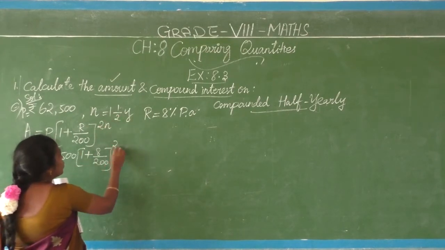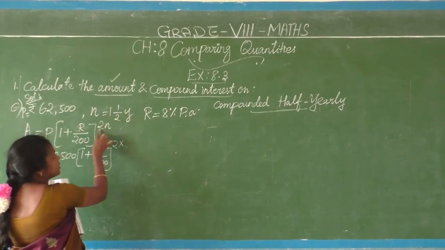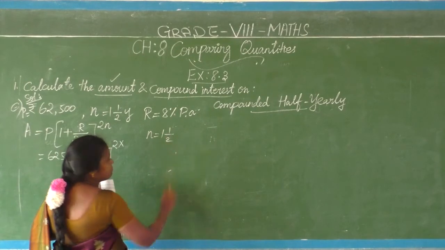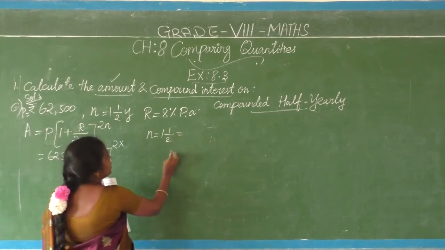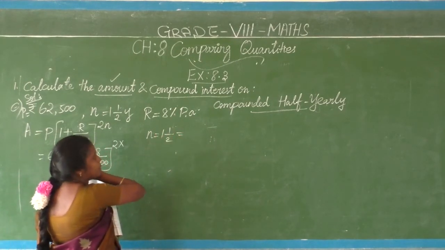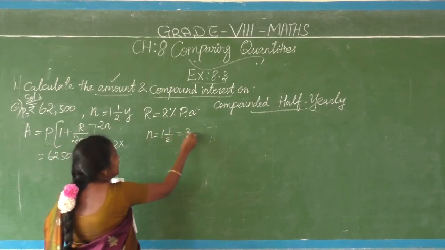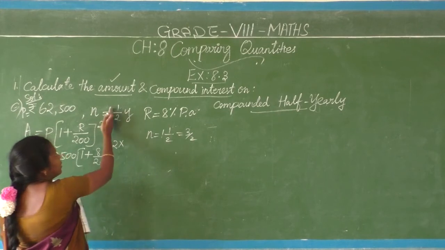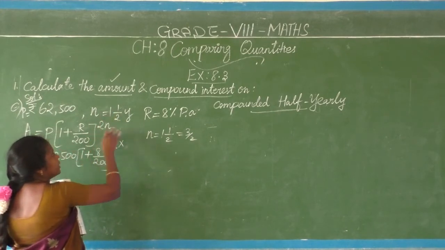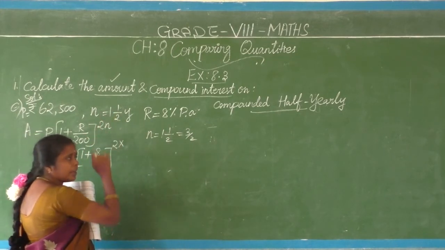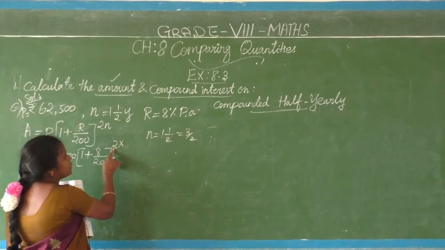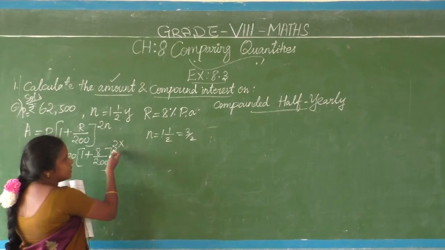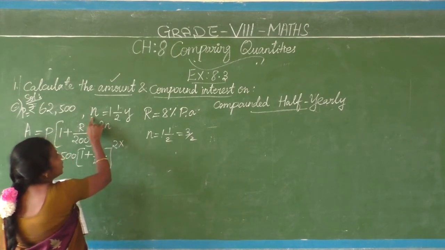Actually 2 into n value, yes or no? 2n. Actually n is here given 1.5, mixed fraction. Just to try whether it is coming in proper or not. 1 2 is 2, 2 plus 1, 3 by 2. Actually in the previous question how I told for whole year one time, then half year one time, like that there I told. But here in the formula itself 2 times half year coming, no? So the 2 to be cancelled here. So check, see what I am going to do.